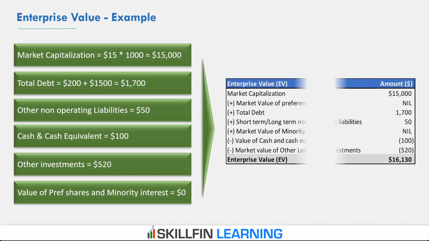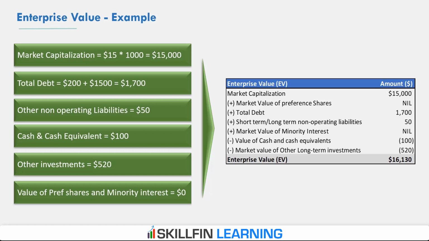So summing up the market capitalization, debt, non-operating liabilities, and then reducing the cash and cash equivalent, other investments give us the enterprise value of $16,130 for ABC Limited. So this is how we can calculate the enterprise value of the company.